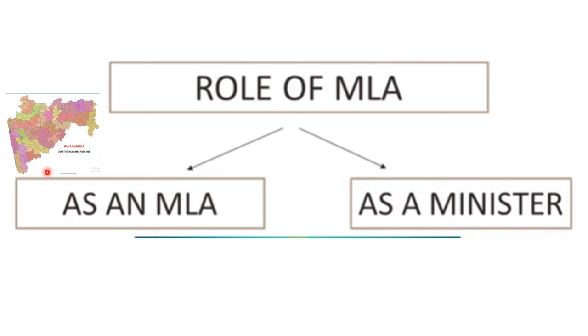So he needs to work for the people from where he has been voted, and plus he's been given an extra charge. He's been given a portfolio. Whichever portfolio he is given, he has to work for that, whether it's agriculture, health, or police.